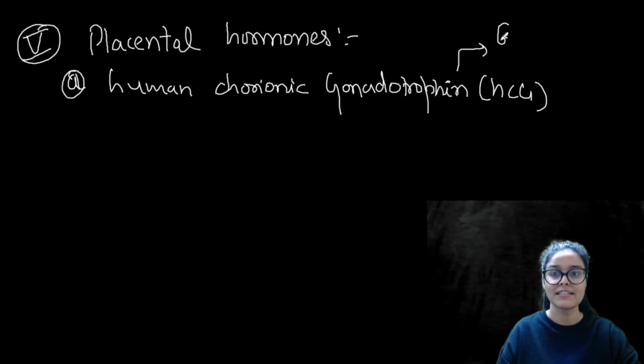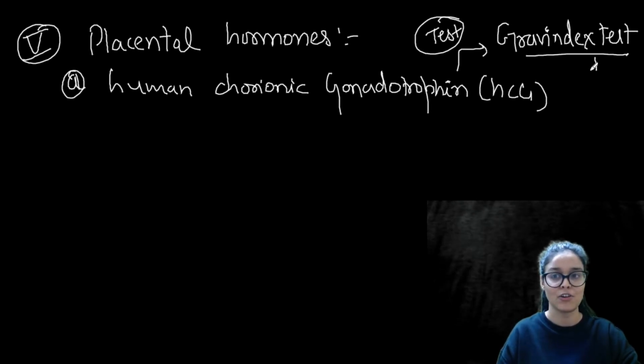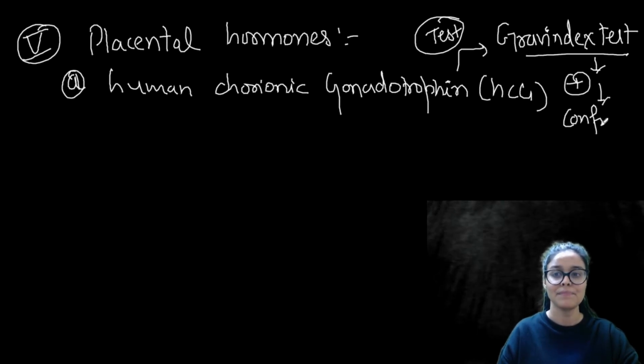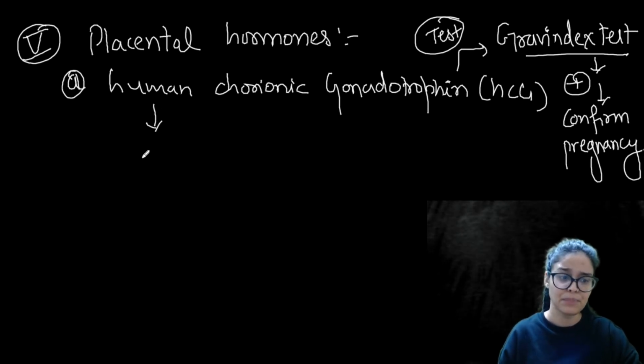So for this there is a test to check this particular hormone known as Gravindex test, and this test is for checking HCG to confirm pregnancy, and obviously if it is positive it gives the confirmed pregnancy report. Right? So that is how it works. And what is the purpose of HCG?